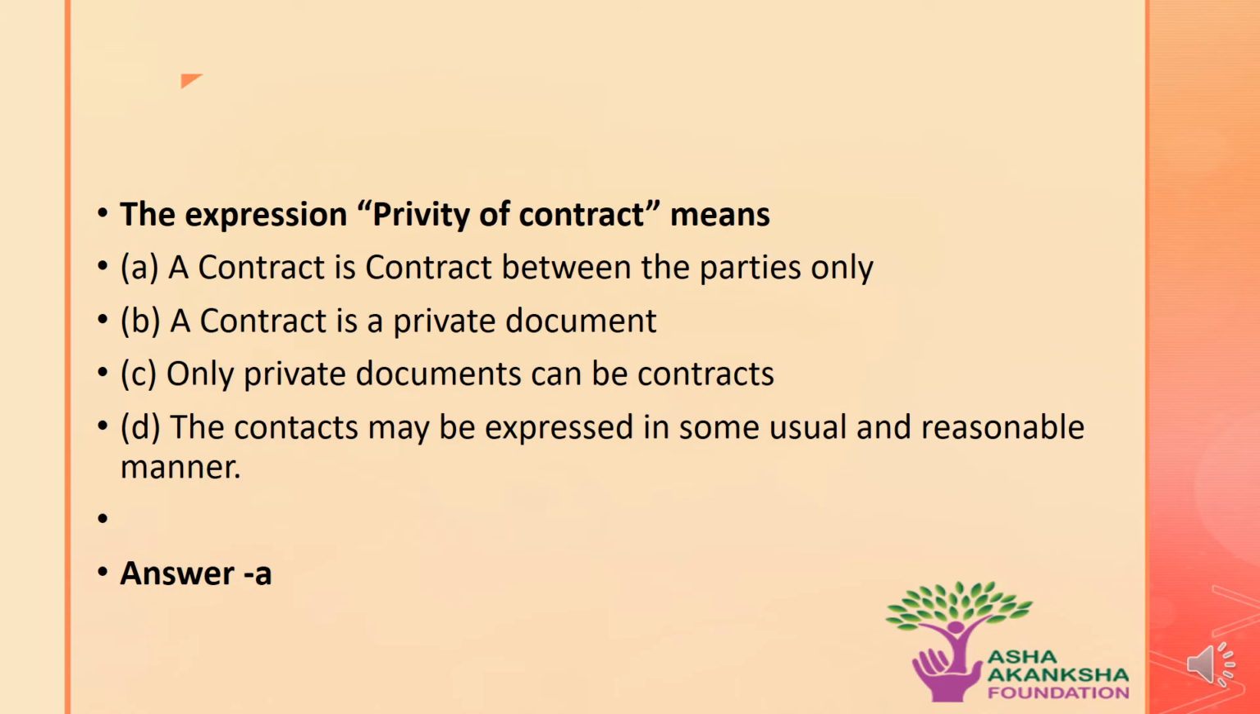The next question is the expression privity of contract means what? Options are A, a contract is a contract between parties only. B, a contract is a private document. C, only private documents can be contract. Or D, the contract may be expressed in some usual and reasonable manner. The correct answer to this question is option A. That means a privity of contract means a contract is a contract between the parties only and no third person or a third party can have any interest in the contract unless and until it is mentioned in it.